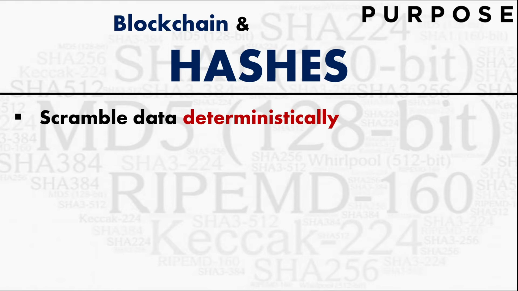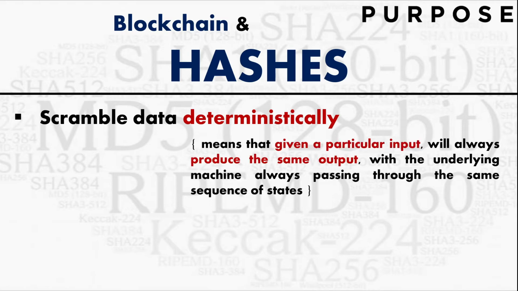In computer science, when we say deterministically, what it means is that for a given particular input, irrespective of time or day or anything, they will always produce the same output when a hash function is applied. So for now, just understand that hashes are deterministic, and what exactly that means will become clear subsequently in the video.